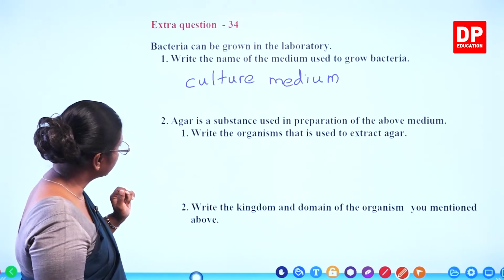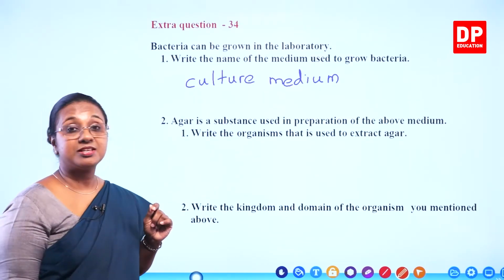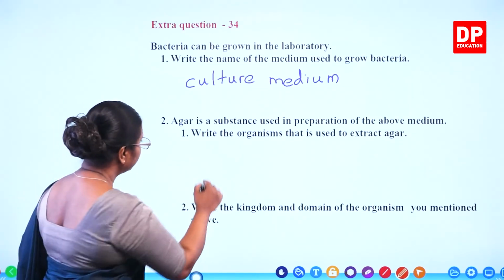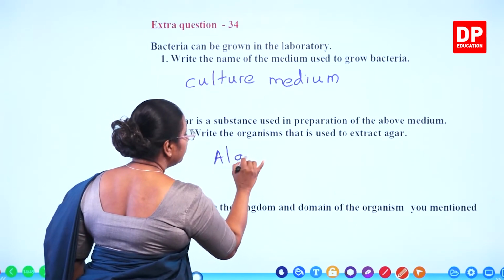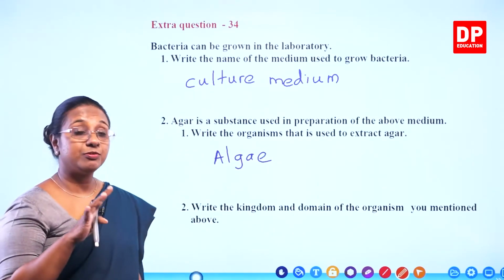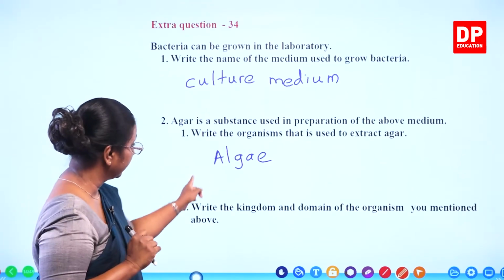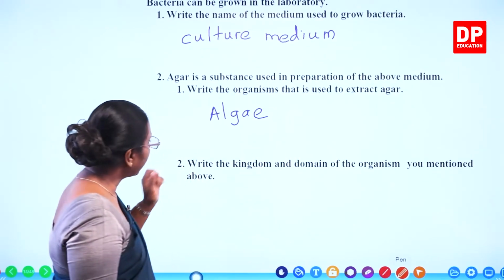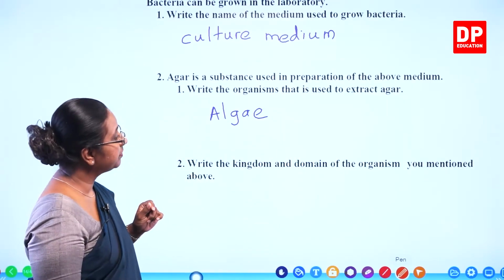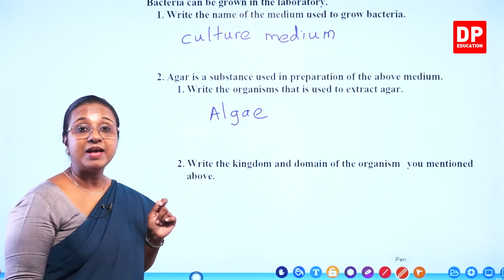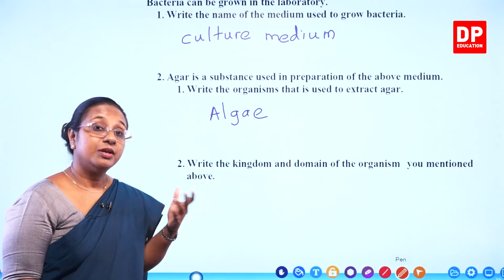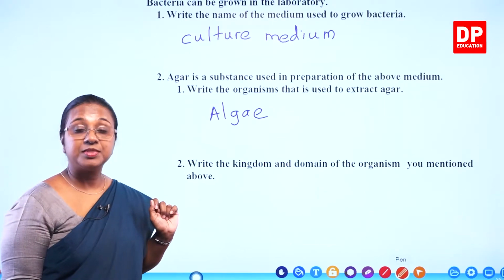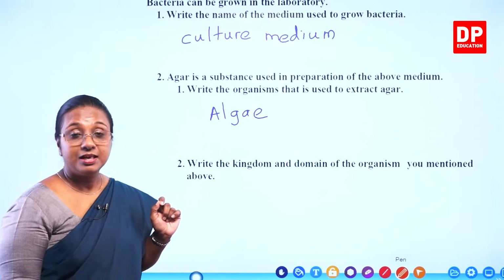The first part of the question, write the organism that is used to extract agar. From what organism do we extract agar? From algae. So, that is the organism, algae. You don't have to write the specific organism. If you write the group or the type of organism, that's fine. Algae. Then the next one. Write the kingdom and domain of the organism you mentioned above. What is the kingdom of algae? Kingdom Protista. Algae and protozoans belong to kingdom Protista. And what is the domain? They all belong to domain Eukarya.